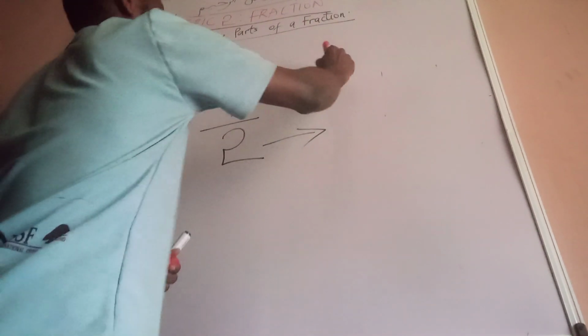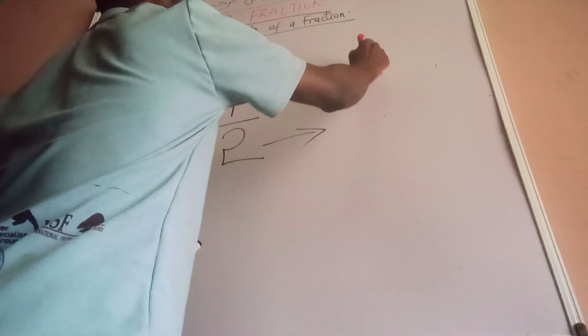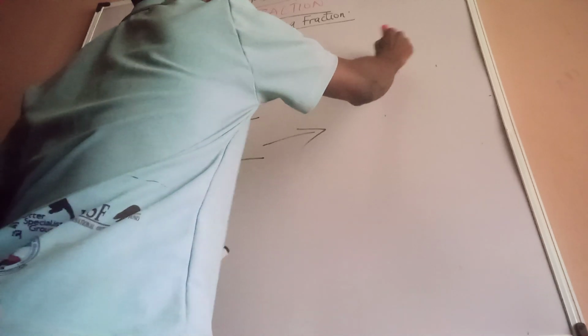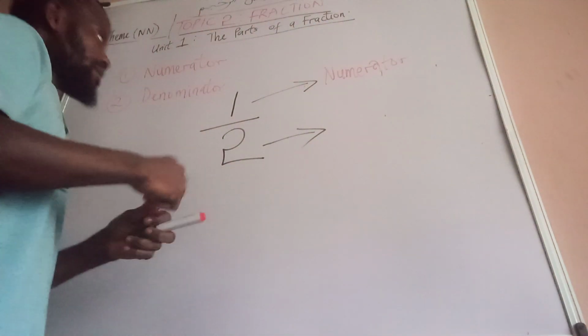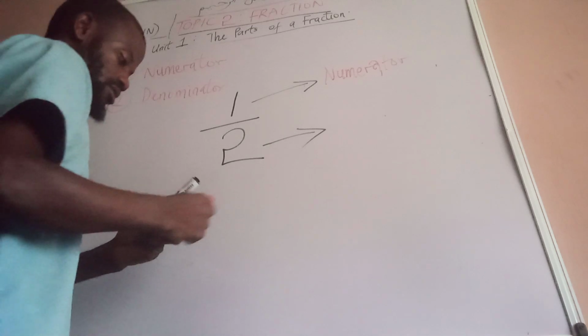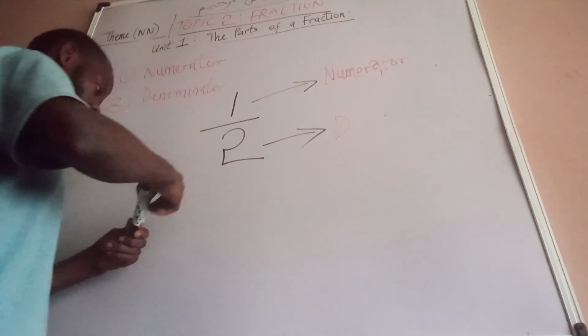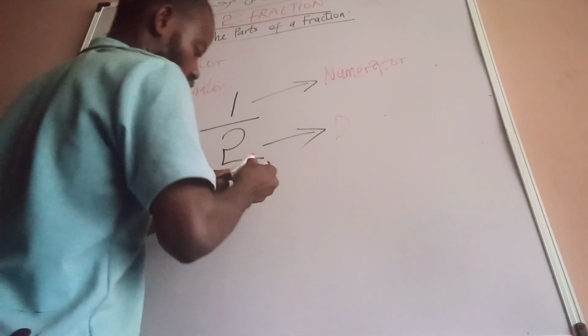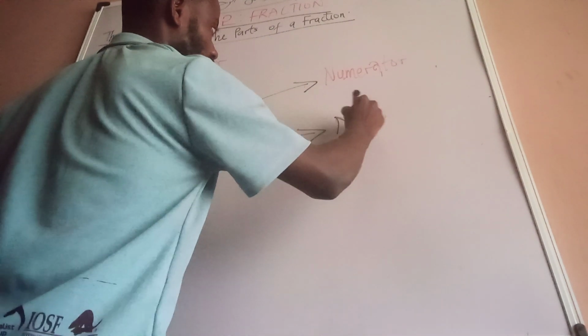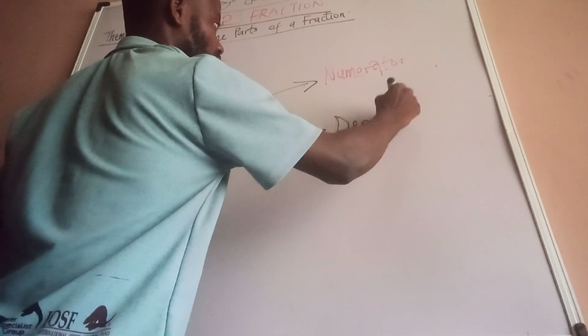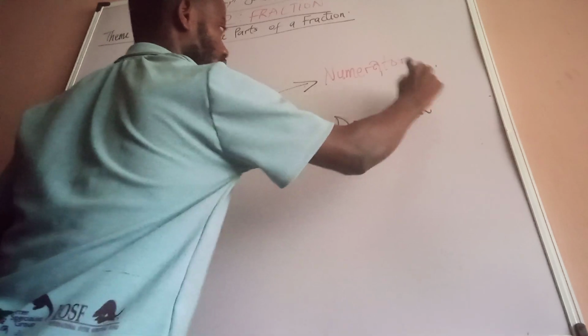What do I call it? Numerator. And the one below is the denominator. Denominator. Don't forget it. Numerator. Denominator. And this is how we do it.